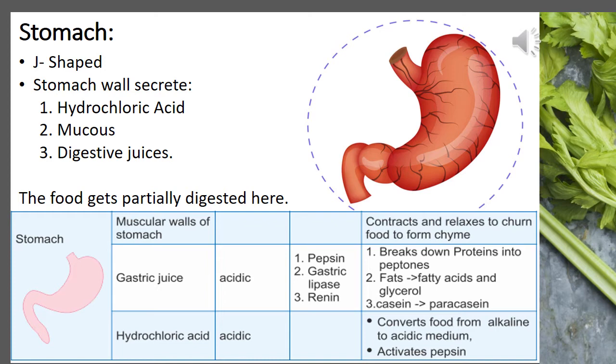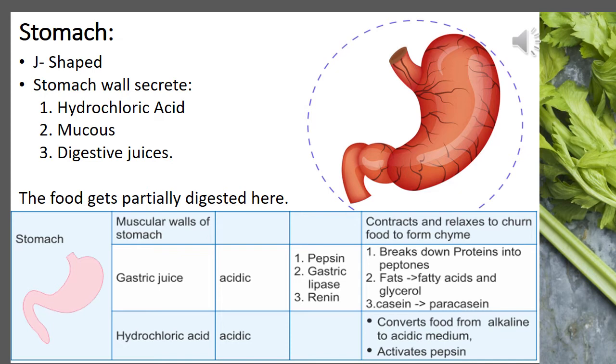It makes the medium in the stomach acidic, which enhances the action of digestive enzymes. It also activates pepsin. Further, the mucus which is secreted by the inner walls protects the inner lining of the stomach from the action of the enzymes and acid.